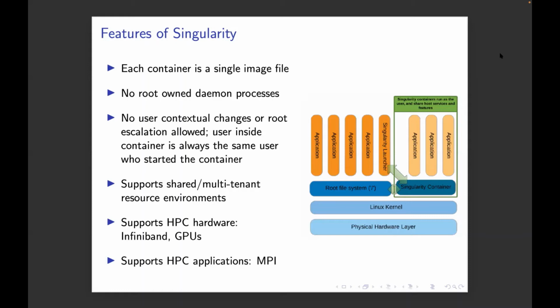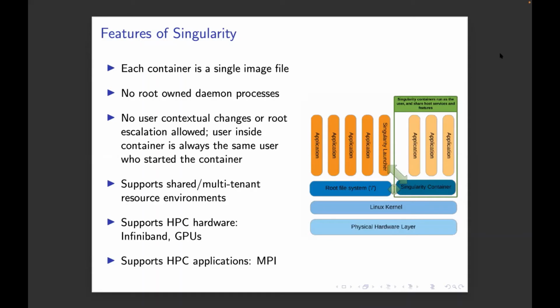But Singularity is actually just a single file image. Everything gets installed into one file. So you can run a hash on that, and you'll know that that's that version of the container that you downloaded or built at one time. Everything is there. It's basically unmodifiable. Once you build the container, it's just there.